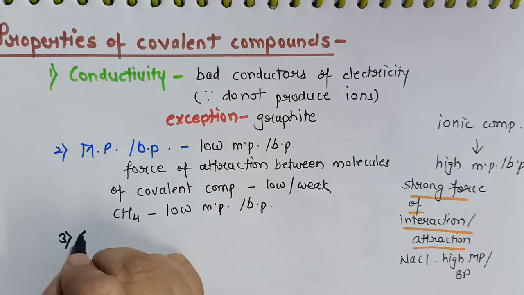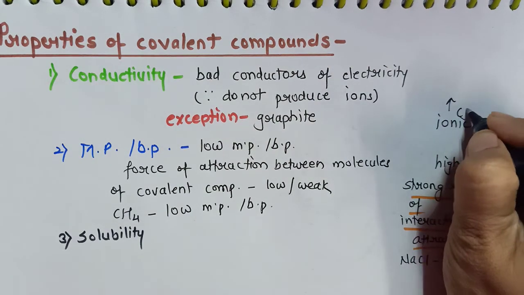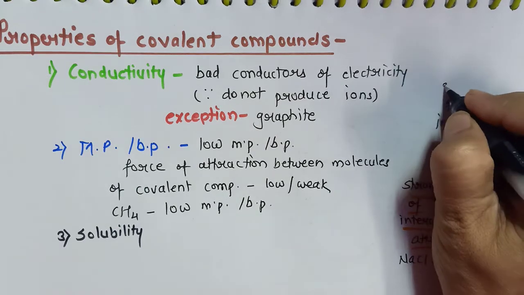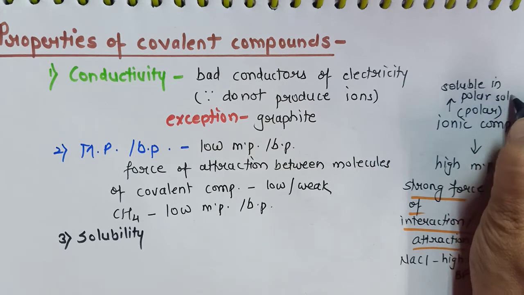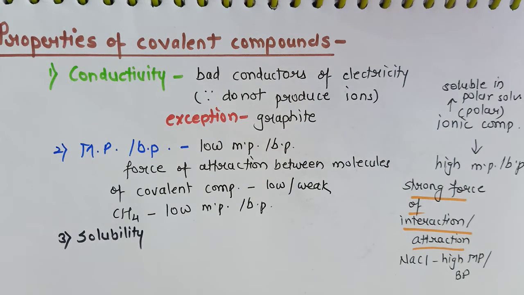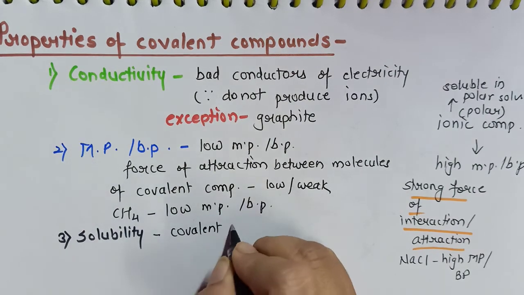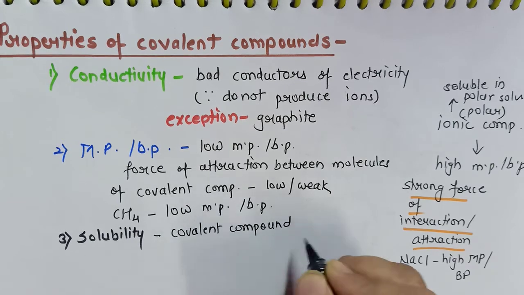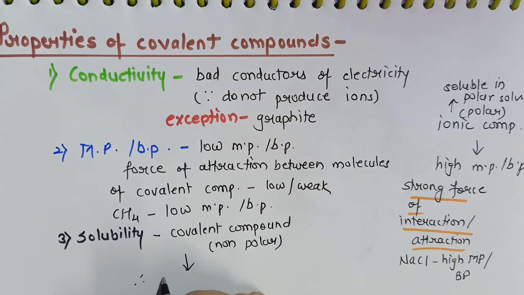Moving on to the third property, that is solubility. Now we know that ionic compounds are polar compounds and therefore they are soluble in polar solvent. But covalent compounds are non-polar compounds and therefore they are soluble in non-polar solvent.